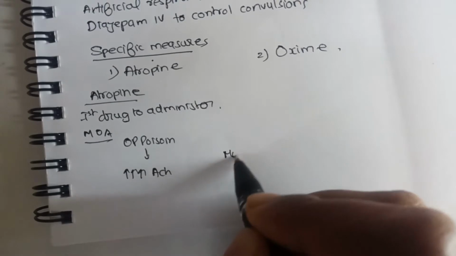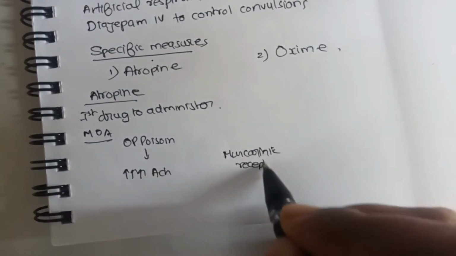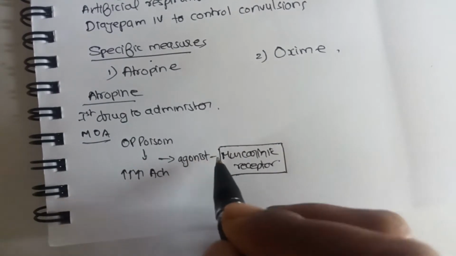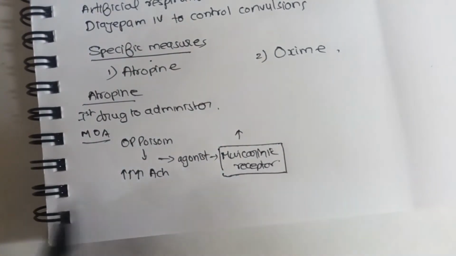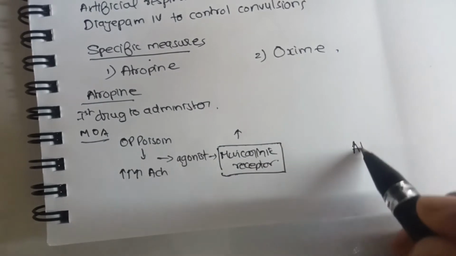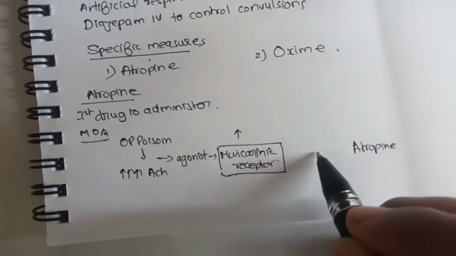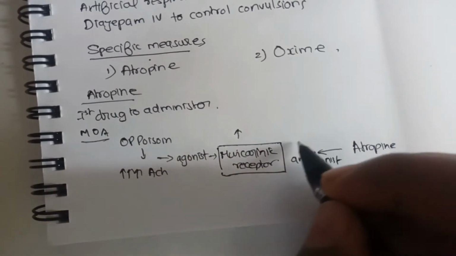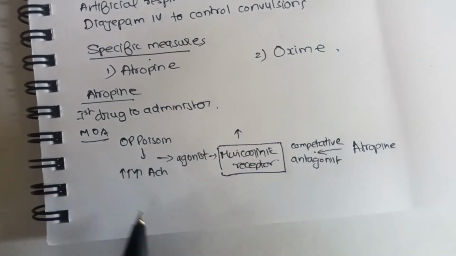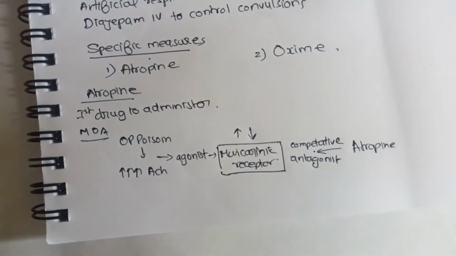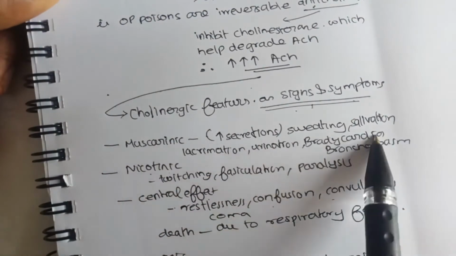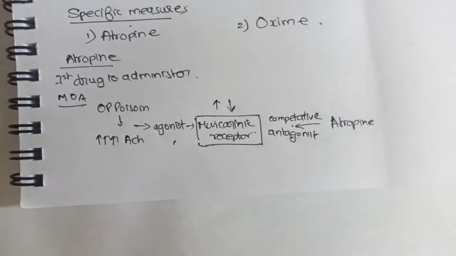Acetylcholine acts as an agonist for the muscarinic receptor and causes increased firing of the muscarinic receptors. Atropine is an antagonist to the muscarinic receptor, to be specific a competitive antagonist. So it nullifies the muscarinic effects of OP poisoning, that is the increased sweating, salivation, and all the increased secretions.